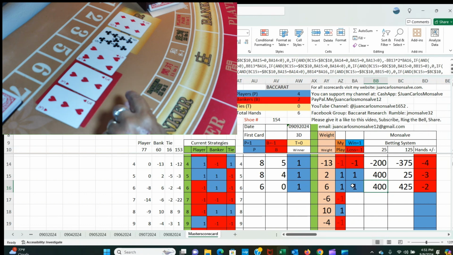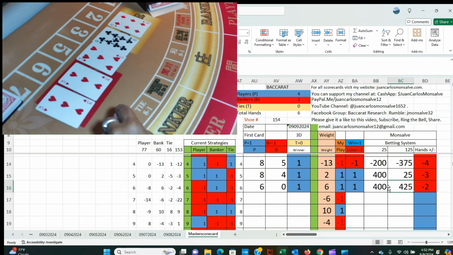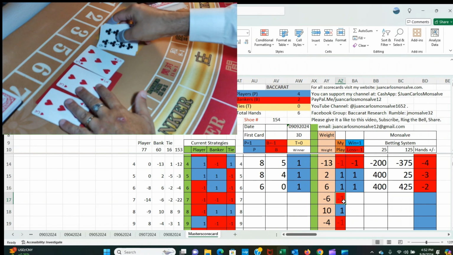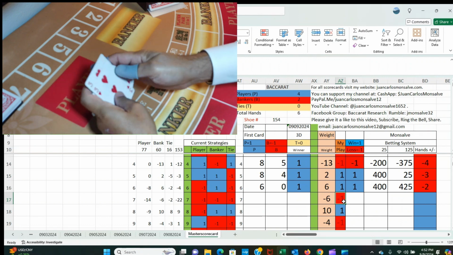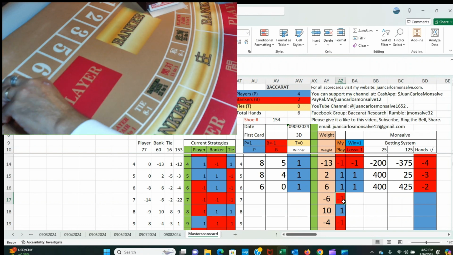The rule of my strategy, my money management, says that when I have two wins in a row, and only on the second one I reach or surpass my target, because I win two in a row, I continue playing. So my next bet is going to be 400 again to banker in this case. So I'm going to pick up the cards of hand number 6. I'm going to play hand number 7.